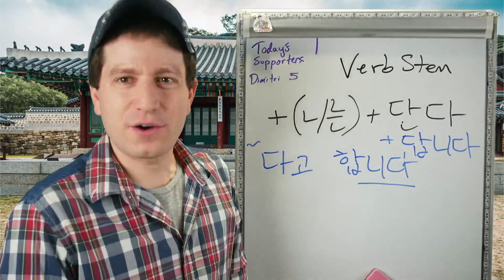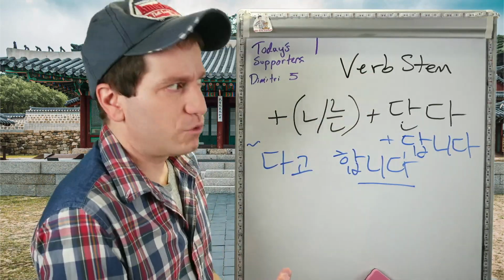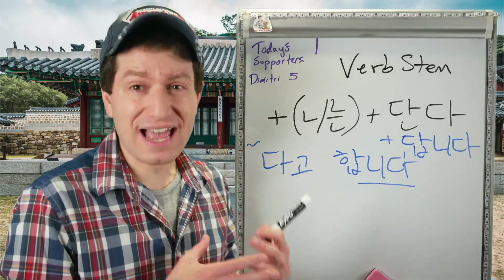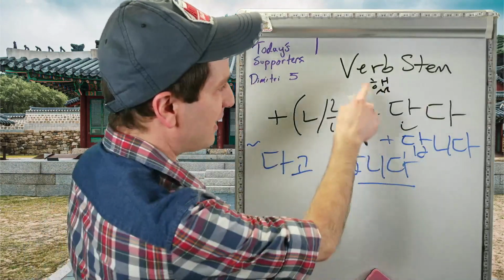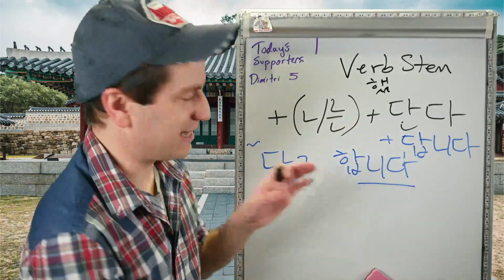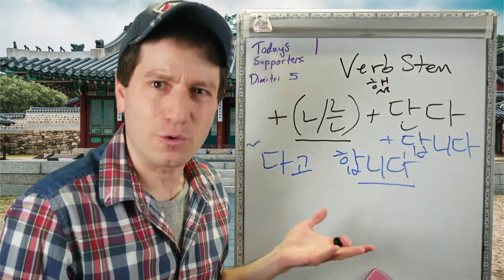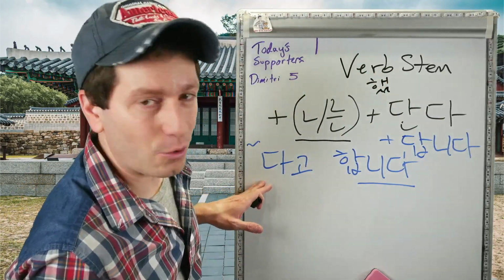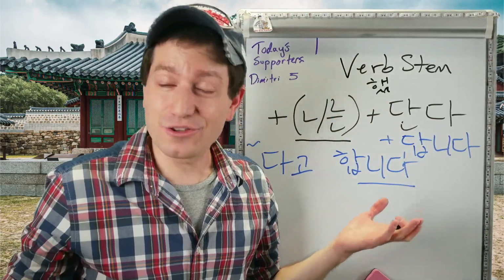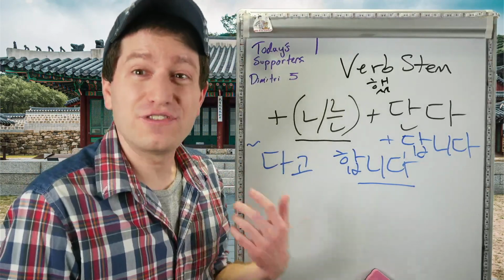So there's one more thing that we can also do to this form. You can use a verb in any tense. Normal verb stem of the verb 하다 is just 하. But what's the past tense of 하다? 했. So now you can get 했, and it wouldn't be ㄴ and 는 because now we're talking about past tense. This 는 is for the present tense because really you're just making the plain form, right? So now you have 했다고 한다, 했단다, or 했답니다. That's all there is to conjugating this form. And again, it is just a shortened version of the quoting form.